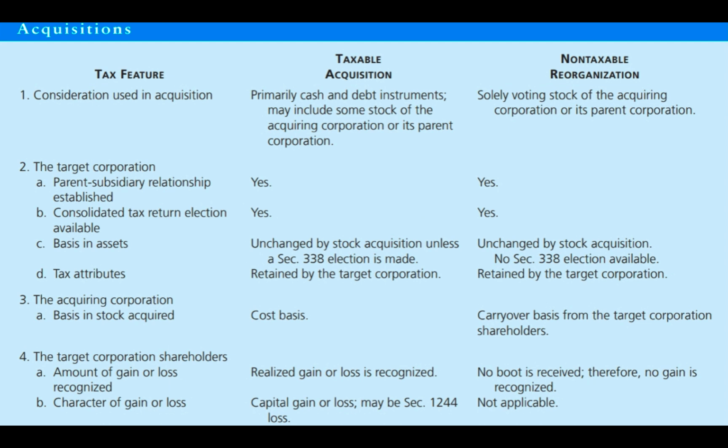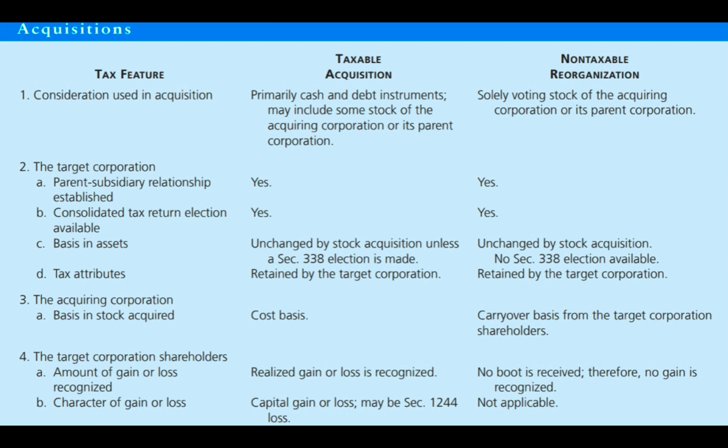Okay, now finally, in a stock acquisition, taxable and non-taxable treatment. Okay, so first, the consideration used in the acquisition. If I'm buying the stock in a taxable acquisition, I usually buy it with cash and debt instruments. I might include some stock if I want to, but I don't have to. For a non-taxable reorg, the continuity of interest doctrine is going to require solely voting stock of the acquiring corporation or its parent generally to be a non-taxable reorg.